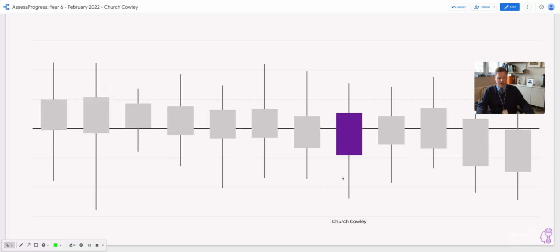The information that I can get from this page is that I've got a sort of normalised distribution, I suppose. This tail at the bottom is the bottom 25% in my school, in my Year 6 class. This denotes the middle 50%, and this the top 25%. What I can tell from this is if this is quite a short stem here, that the distribution of that bottom 25% is quite closely packed together. But here you can see that's reasonably long.